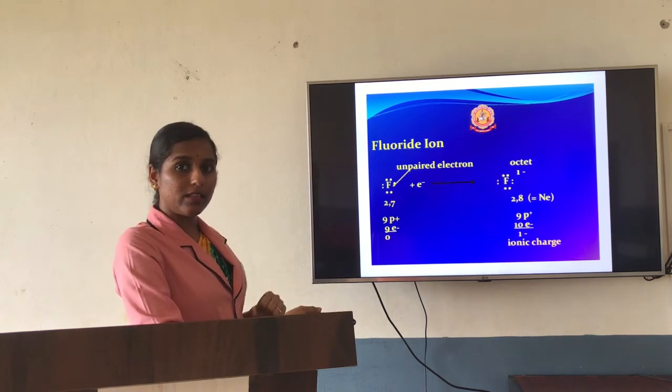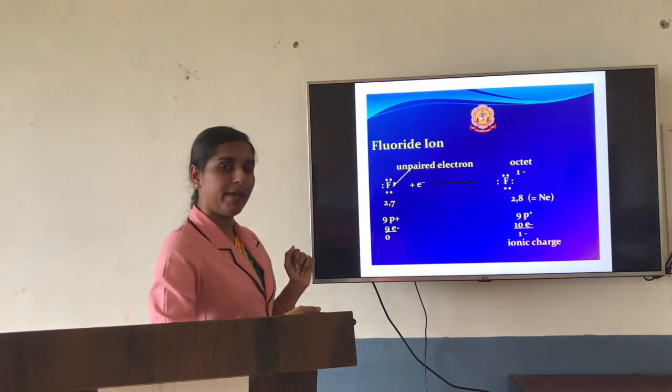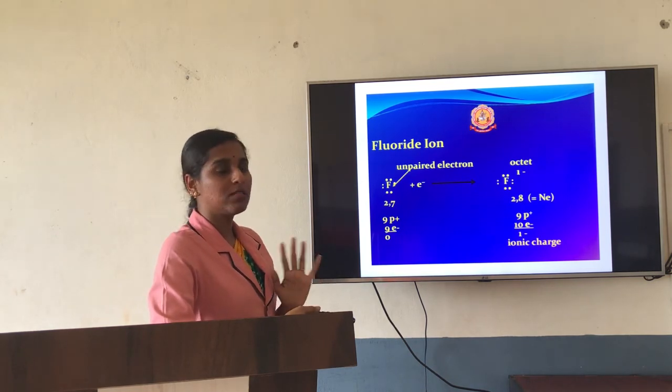From there it will take the electron. So it takes an electron so that it will become 2, 8. The electron number will come as 2, 8 so that it will become stable.